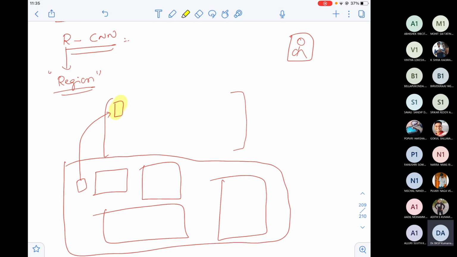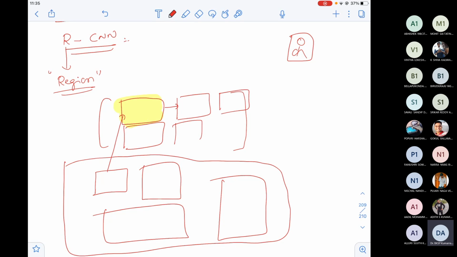Maybe I'll take a bigger box so that it makes sense. It's a very small box. Okay, I draw this box here. Now, the same box will be slid here, then again here, again the same box slid, one by one, across the entire matrix. Like we do the convolution operation, we move this box in that way. Okay, let us not take all these boxes multiple times. Let us take this one box at one position.